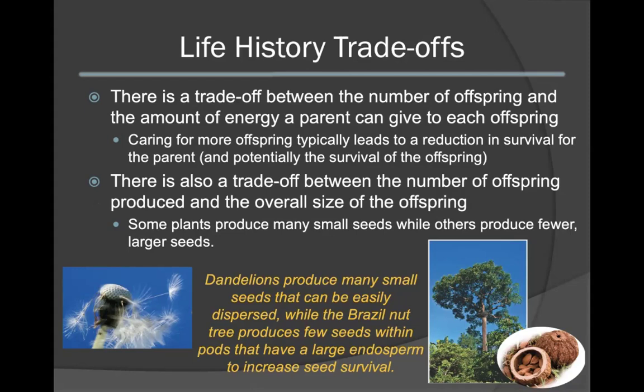There is also an evolutionary trade-off between the number of offspring produced and the overall size of those offspring. Some plants have evolved to produce many small seeds, while other plants produce fewer larger seeds. Dandelions, for instance, produce many small seeds that can be easily dispersed through the wind. The Brazil nut tree, on the other hand, produces very few seeds. However, each pod has a very large endosperm, and the presence of this endosperm will increase the seed's survival, whereas there is a very high level of mortality in the dandelion strategy.